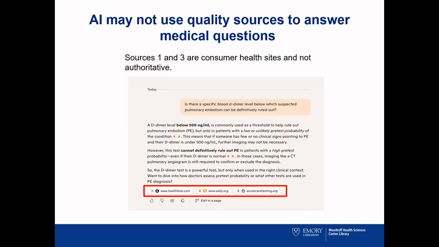If we ask Microsoft Copilot the same question as before, we see another common issue with AI crop up. The sources Copilot used to answer this question are not primary medical literature and tend to be more focused on consumer health.